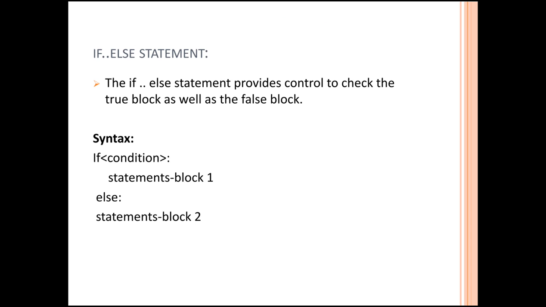If the condition is false, the else part, that is the second block, statements block 2, will be executed. This is the concept of the if else statement.